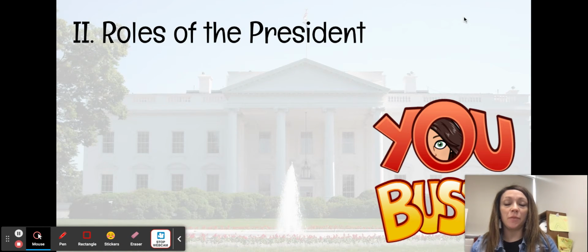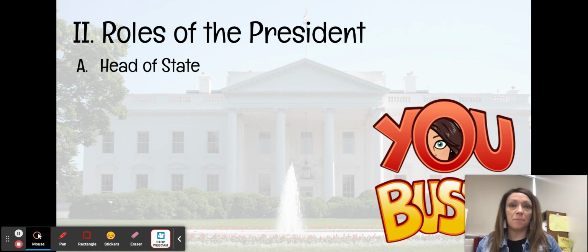Today we're going to be looking at the roles of the president. So whenever you think of the president, you don't necessarily think of him fulfilling a whole bunch of different roles. You just think of him as the president, but he actually has many different jobs that he has to do. So the first role that we want to look at is that of head of state.